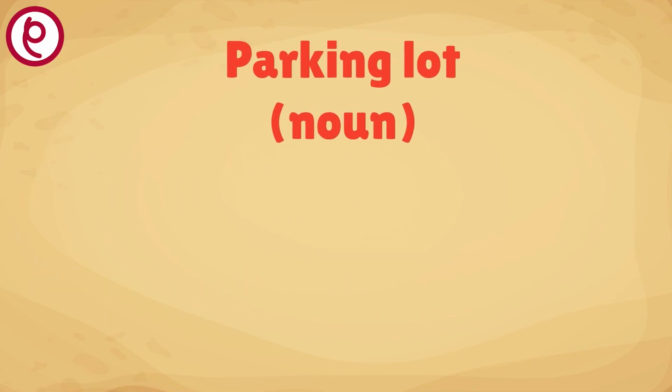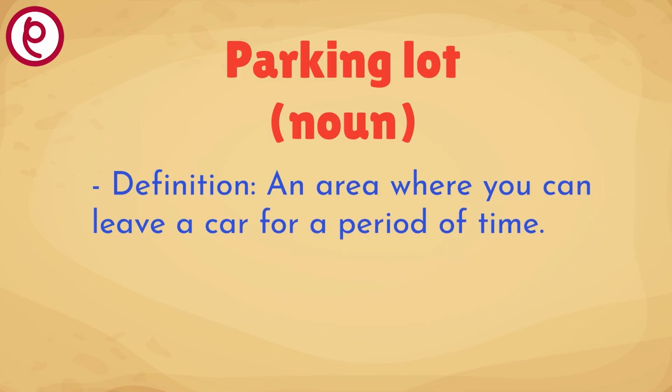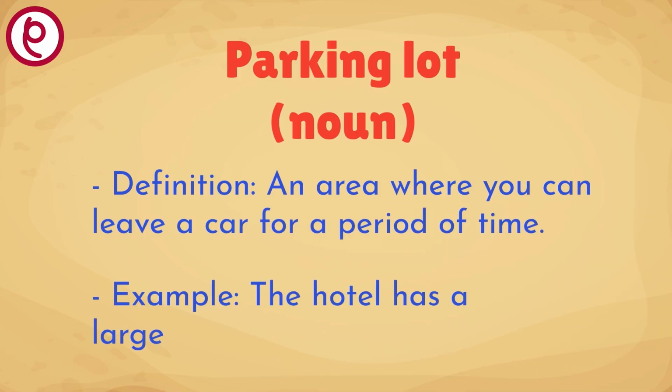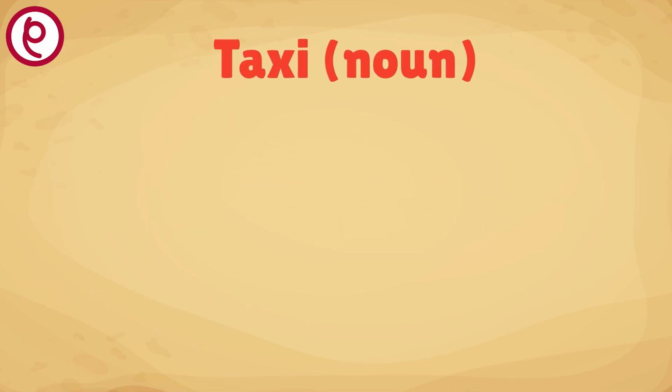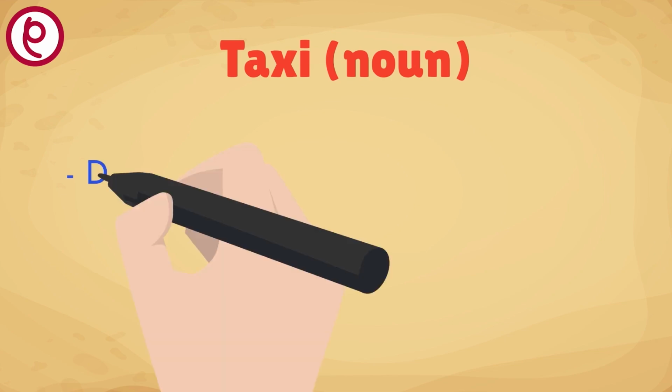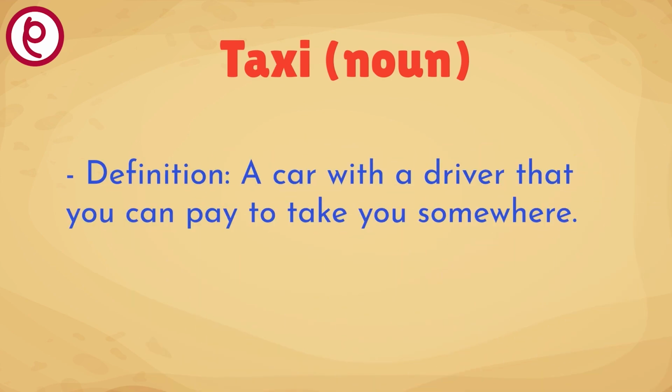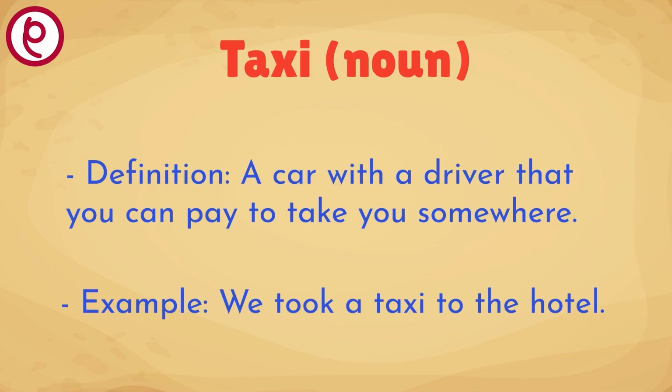Parking lot. Definition: an area where you can leave a car for a period of time. Example: the hotel has a large parking lot. Taxi. Definition: a car with a driver that you can pay to take you somewhere. Example: we took a taxi to the hotel.